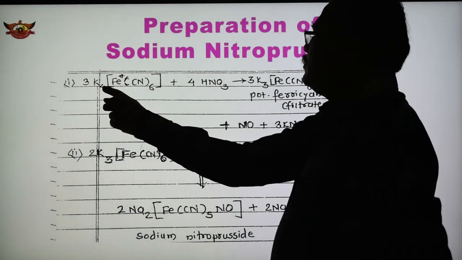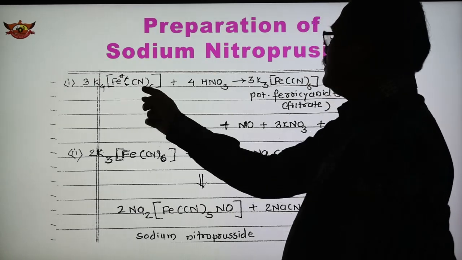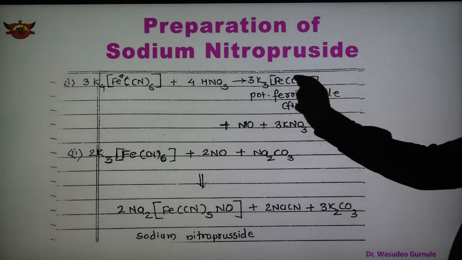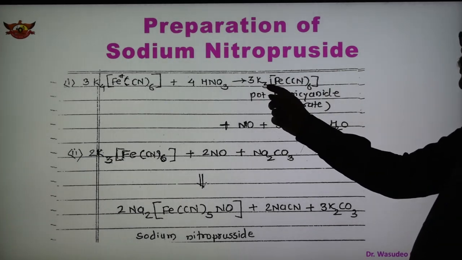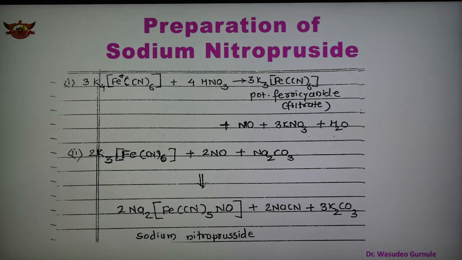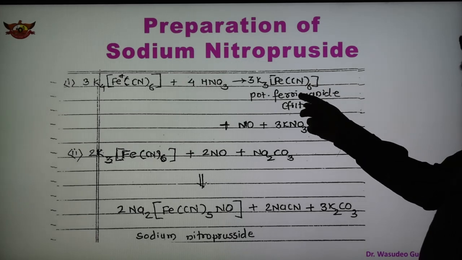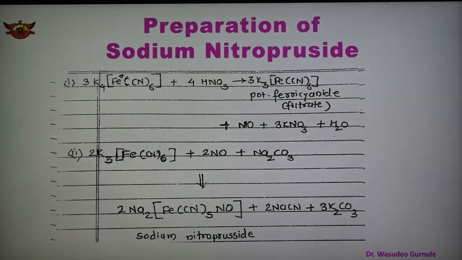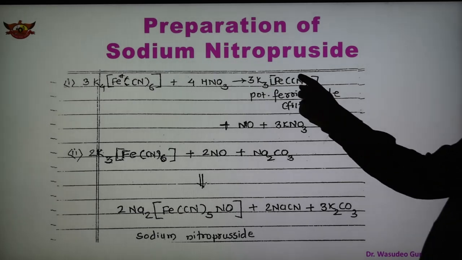The reaction taking place in the preparation of sodium nitroprusside is shown here. 3 molecules of potassium ferrocyanide, K4[Fe(CN)6], and 4 molecules of nitric acid, HNO3, give 3 molecules of K3[Fe(CN)6], which is known as potassium ferricyanide. So ferrocyanide is converted to ferricyanide, and this is the filtrate. Plus NO, and potassium nitrate crystallizes out, and water. So this is the important compound.